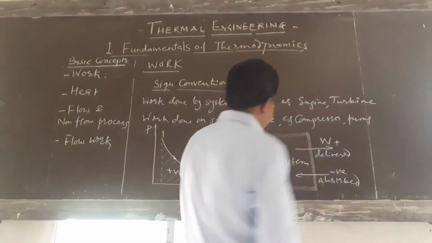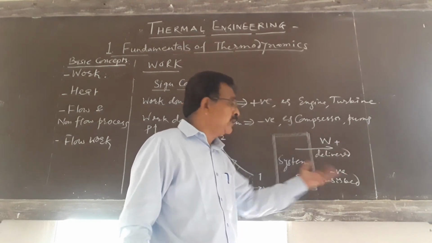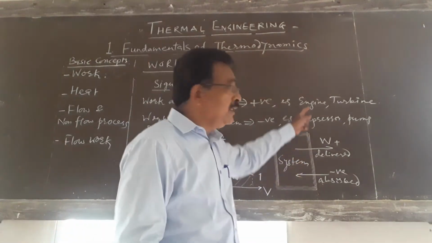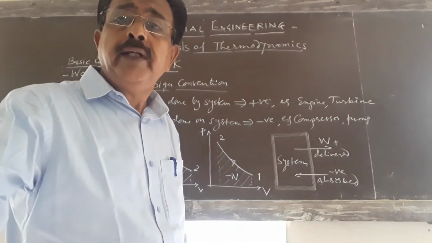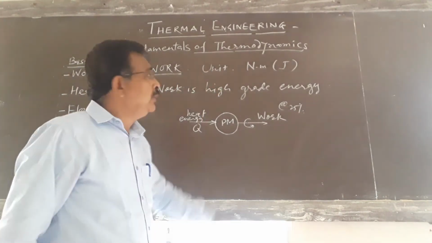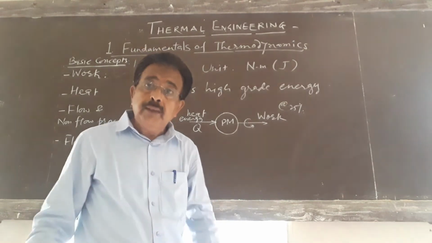In short, if this is the system, work delivered by the system is taken as positive, and work absorbed by the system is taken as negative. The examples we have already given here. Now, what is the unit for work? The unit for work is newton meter or joule. For every energy, the unit will not change.